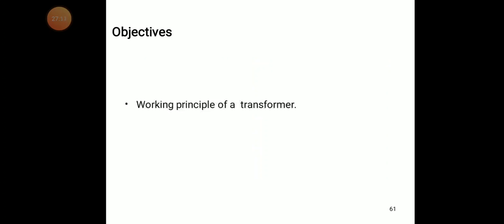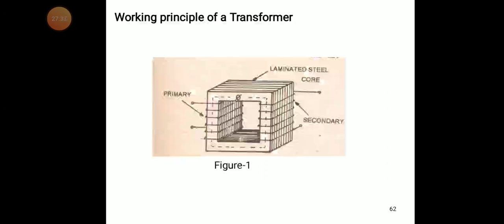Now, after knowing the construction details of the transformer, we try to discuss the working principle of a transformer. What is the working principle? We need to know. Now we can see this type of explanation. We use the core type of transformer. In the diagram, you can see the primary winding, the secondary winding, and the laminated steel core. You need to explain this.